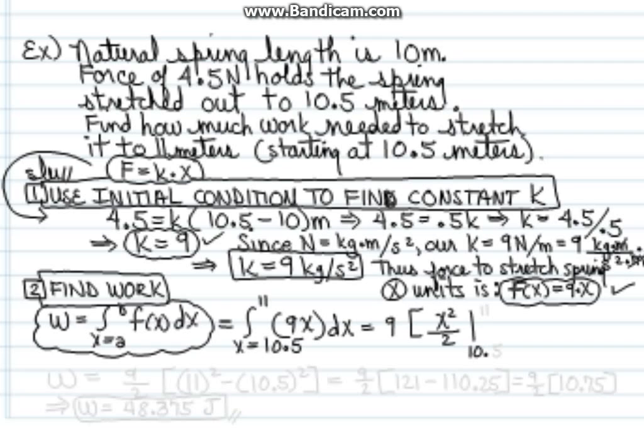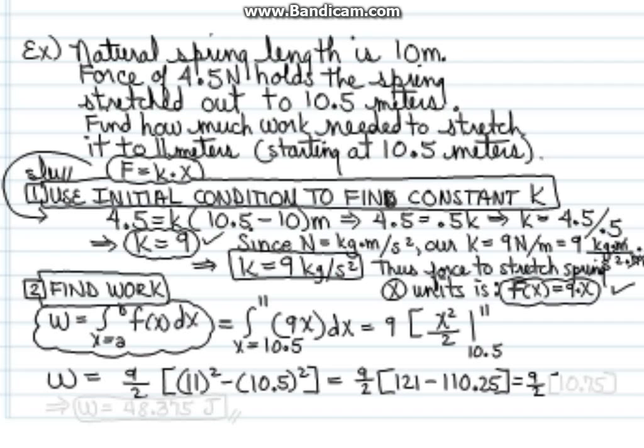The antiderivative of x is x squared over 2, so we have 9 times x squared over 2, evaluated from 10.5 to 11. So the work is 9 halves times 11 squared minus 10.5 squared, which is 9 halves times 121 minus 110.25, which is equal to 9 halves times 10.75.